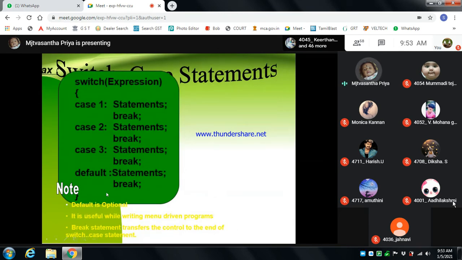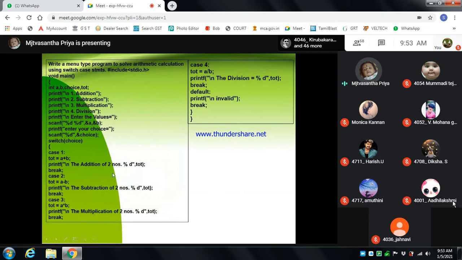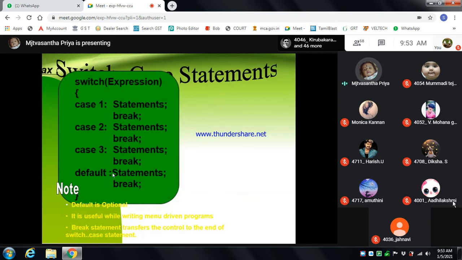In switch cases, the break statement almost always appears. The break statement can be called in switch expressions. A switch expression has some cases, and in those cases we use some statements, which are expressions, for example A equal to A into B, B equal to C into A. After such statements we write break. After that break, it goes to case 2 and processes the next statement, and it goes on like that. After all the cases are over, it goes to the default statement, which checks the condition and prints the default statement. Default is optional.